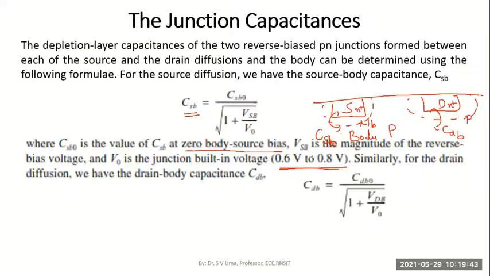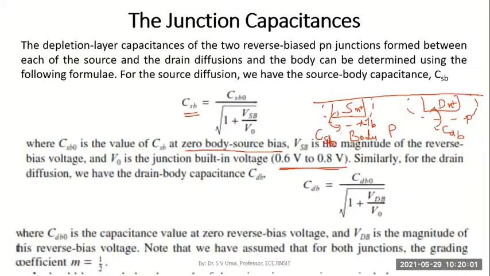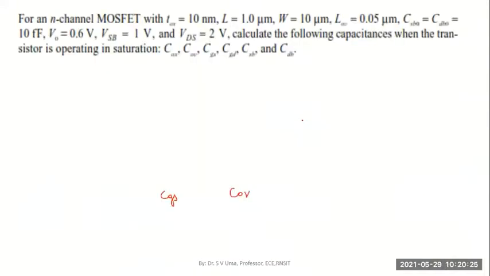And the same thing for the drain to body transition capacitance: CDB0 represents the capacitance when the drain and body do not have any bias voltage. So when there is zero bias voltage between the drain and the body terminals, the capacitance is CDB0, and with bias it is CDB0 divided by root of 1 plus VDB by V0. VDB stands for the reverse bias voltage which exists between the drain and body, and V0 is the junction built-in voltage, 0.6 to 0.8 volts. So you have to remember all these relations.